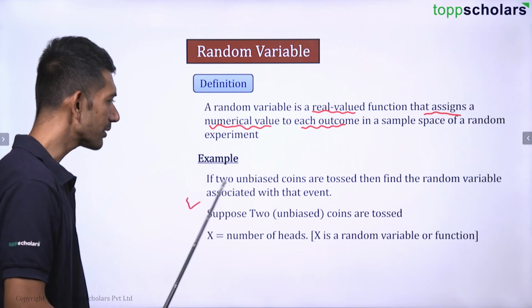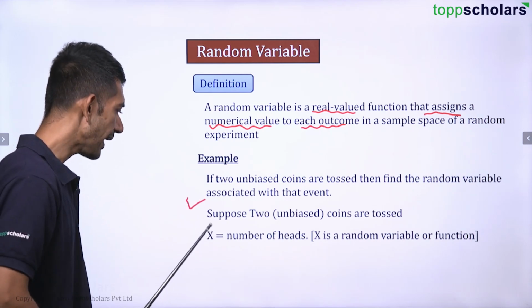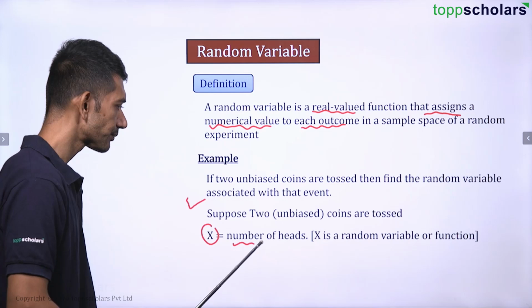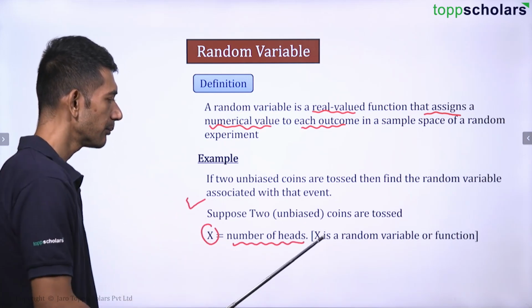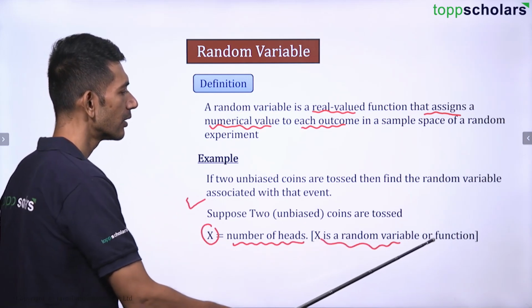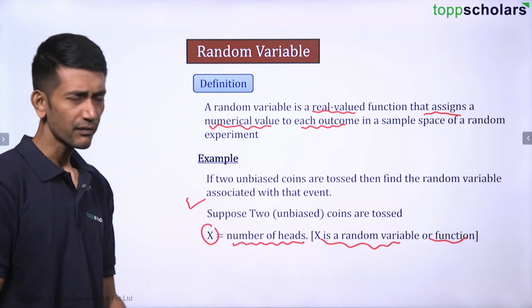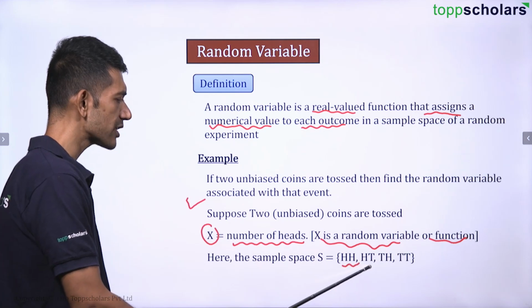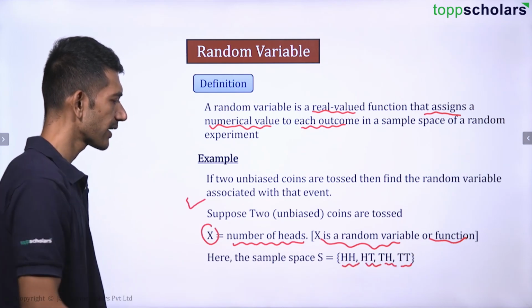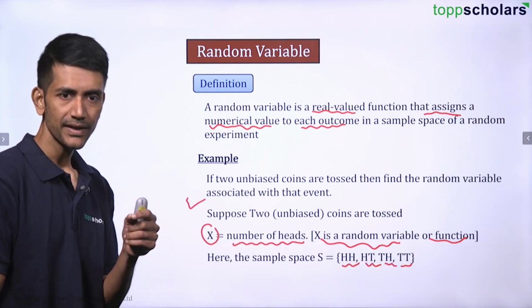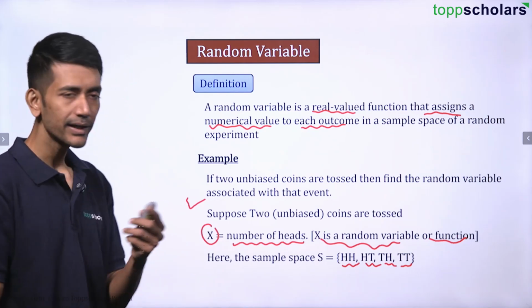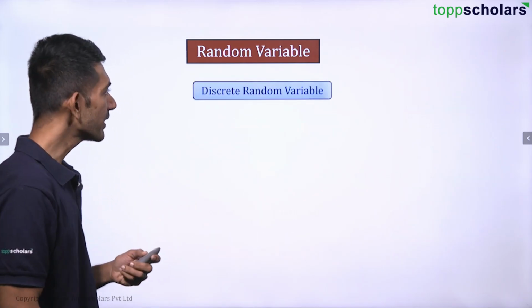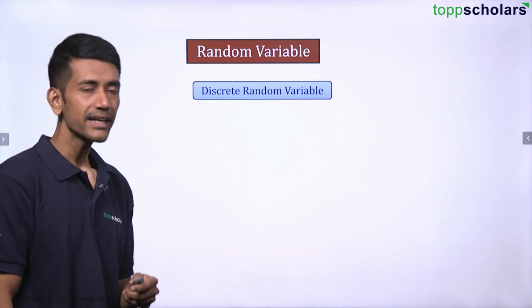Now suppose two unbiased coins are tossed and x be the number of heads. X is the number of heads. Basically x is a random variable or a function. So can I say here the sample space as of now is going to be HH, HT, TH, TT, and we are talking about H, that is heads, and we are going to calculate the number of heads here.